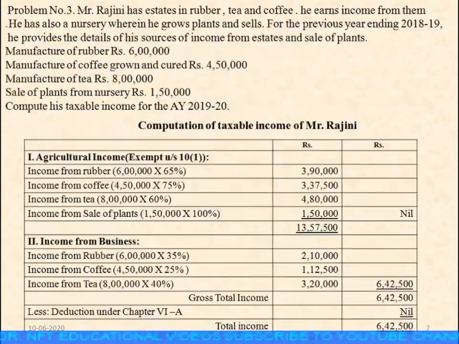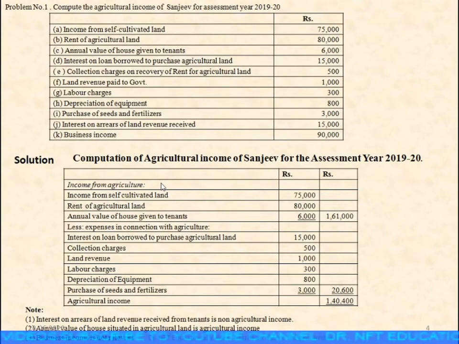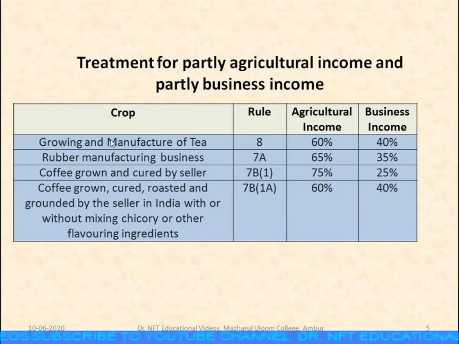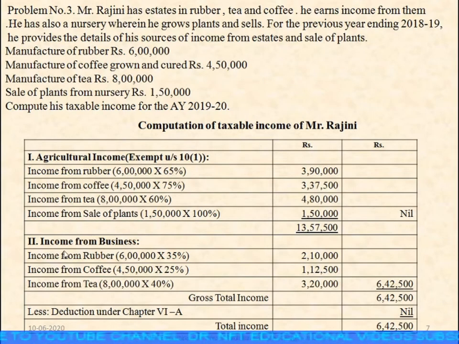So here we have manufacturing of tea, 8 lakhs. Here 60% is agricultural income and 40% is business income. Then we'll see for rubber. For rubber business, under rule 7A, 65% is agricultural income and 35% is business income.